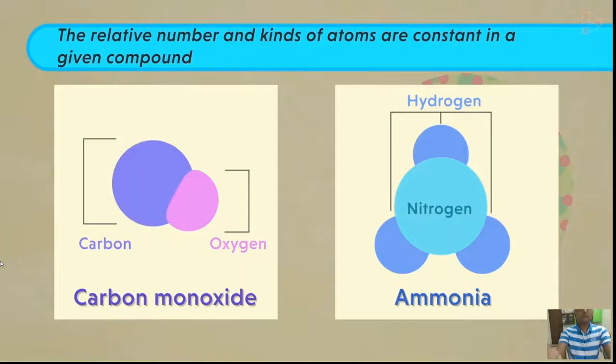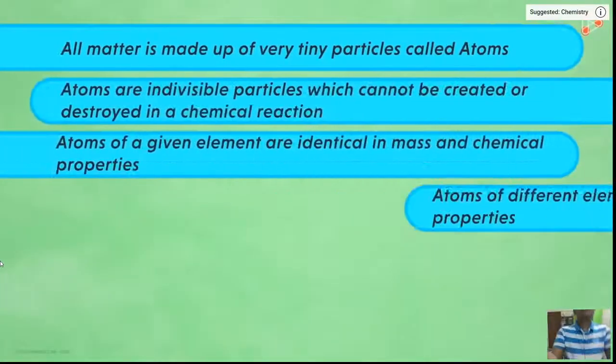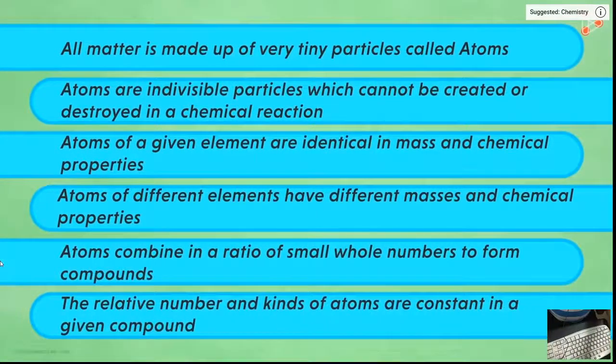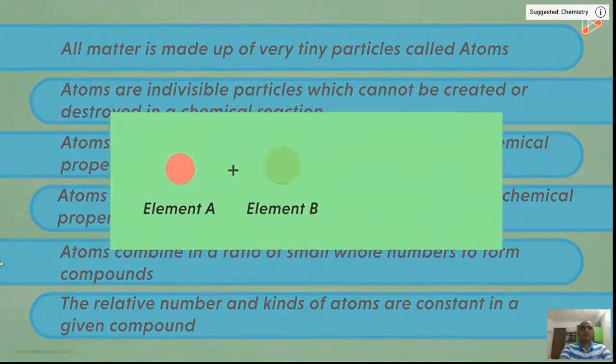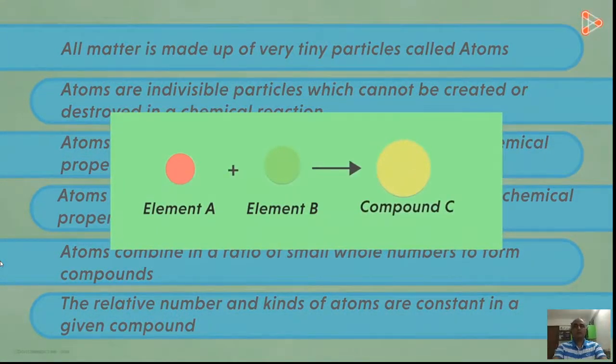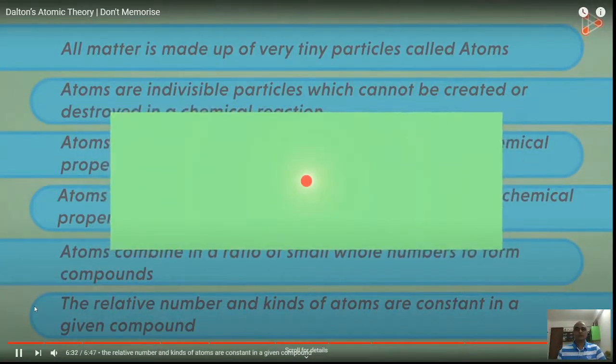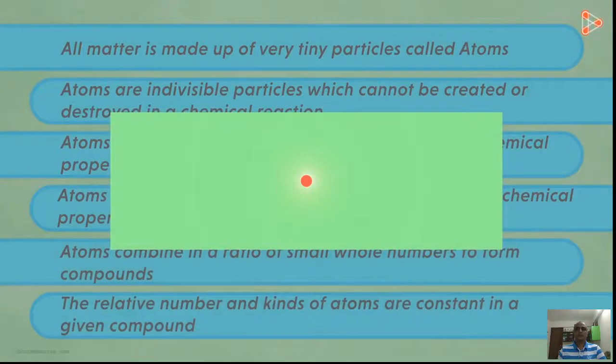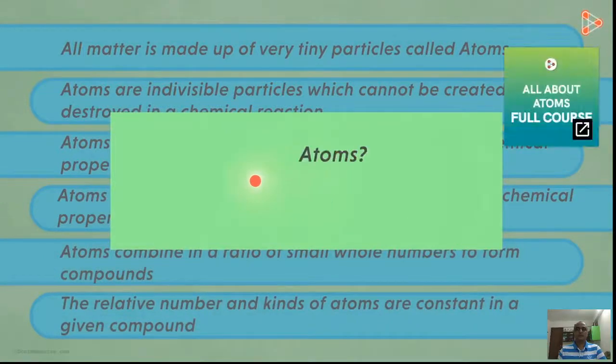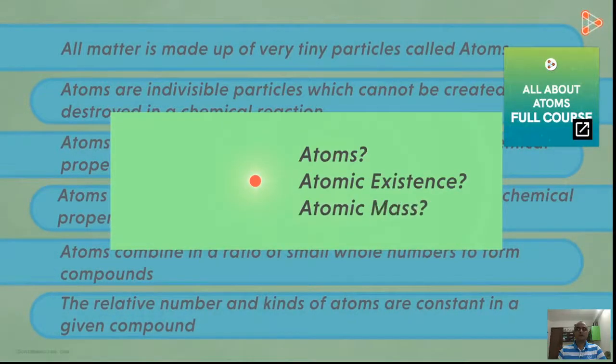In a nutshell, all these postulates help chemists to further understand behaviors of elements and the compounds formed from them. But for understanding these elements and compounds, knowing the concept of atoms is necessary. Let's get to know what exactly these atoms are, how they exist, their mass, and many such interesting concepts in the upcoming video.